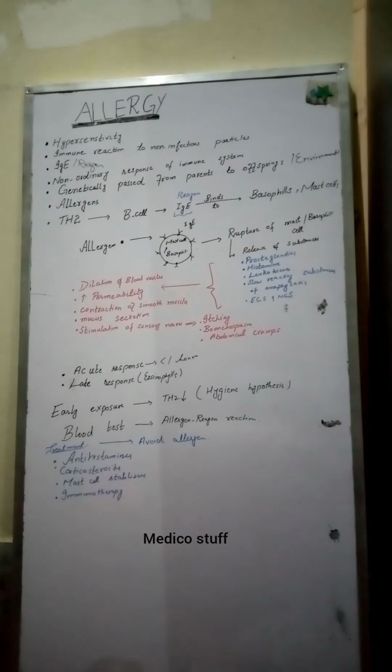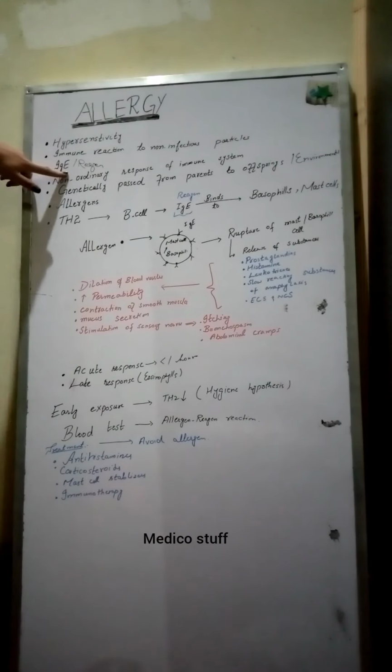The allergy occurs in allergic patients in which IgE antibodies are present in large amount, and this is also termed as atopic allergy.